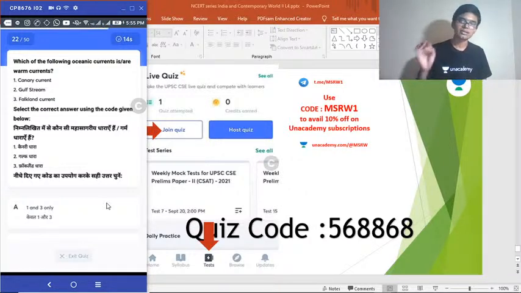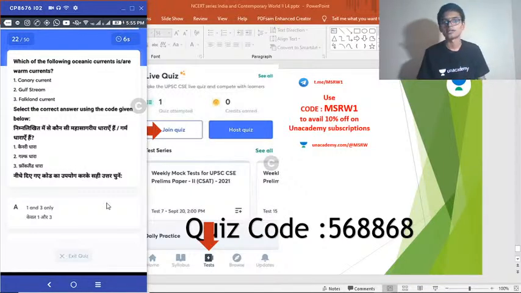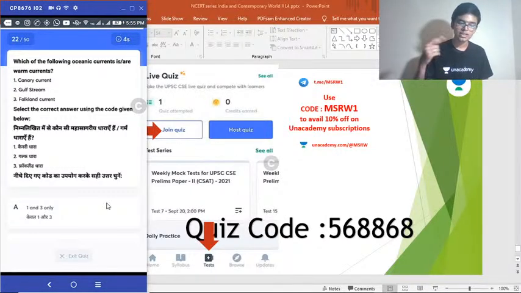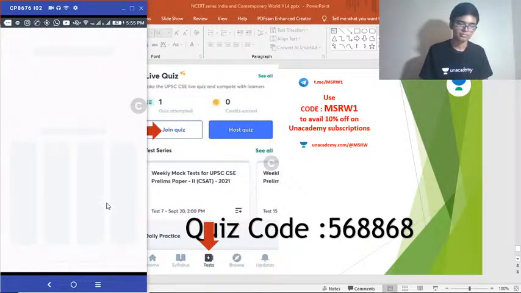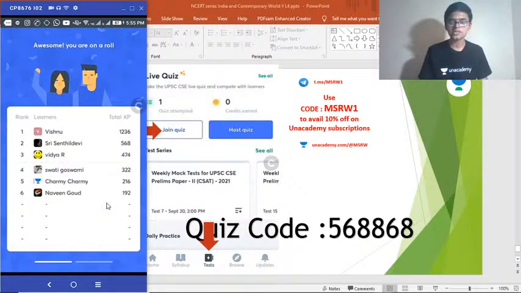Otherwise, just think, from where does this originate? If a current originates from a polar region, it is a cold current. If it originates from the equatorial region, it is a warm current. Okay, so based on these kind of techniques, you can easily identify the answer. Canary Current, Gulf Stream and Falkland Current. Correct answer is option C. Very good. 75% of you got that correct. Absolutely great.